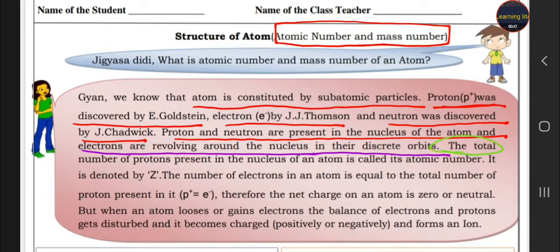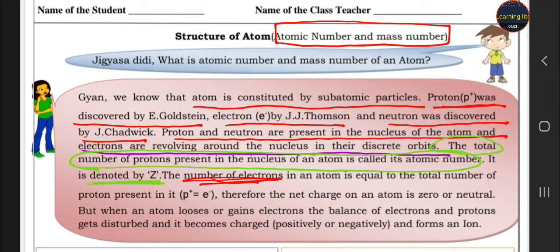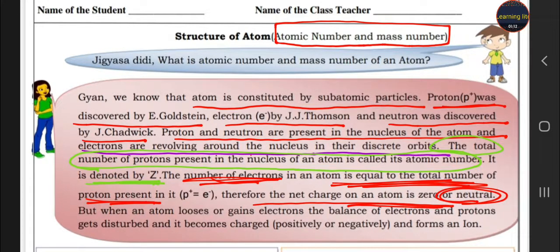Atomic number means the total number of protons present in the nucleus of an atom, and its symbol is Z. It means it is denoted by Z. Student, please focus on that line. The number of electrons is equal to the total number of protons. Therefore, the net charge is 0 and the atom is neutral.